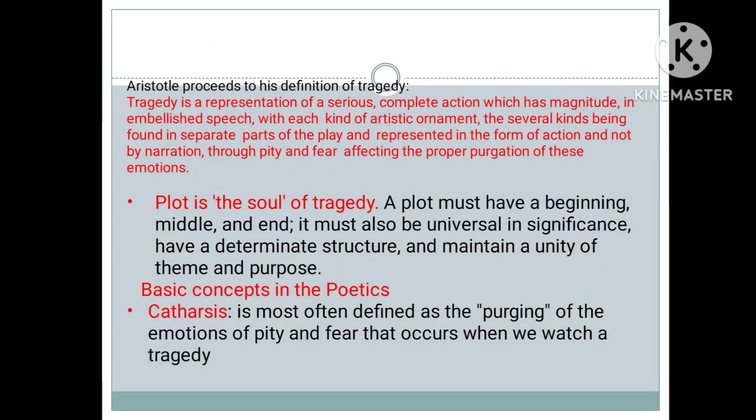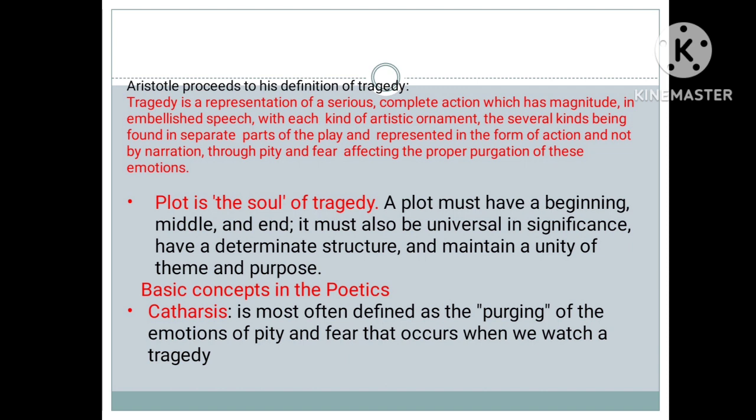Then Aristotle proceeds to his definition of tragedy. This definition is very important. Tragedy is a representation of a serious, complete action which has a magnitude, in embellished speech with each kind of artistic ornament, the several kinds being found in separate parts of the play, and represented in the form of action and not by narration, through pity and fear, and effecting the proper purgation of these emotions. So this definition is very much important.